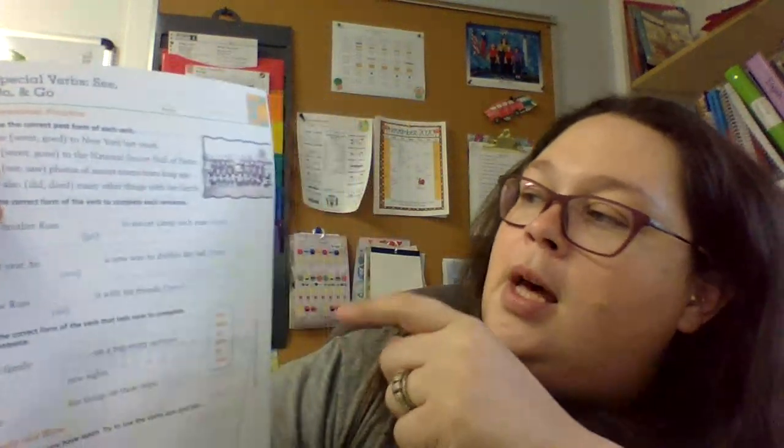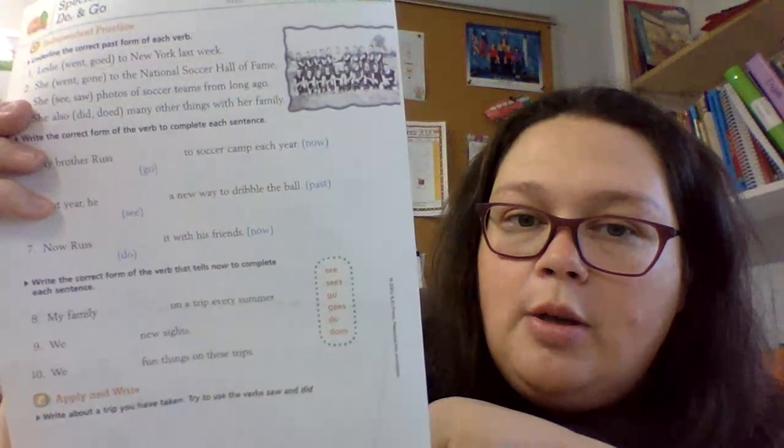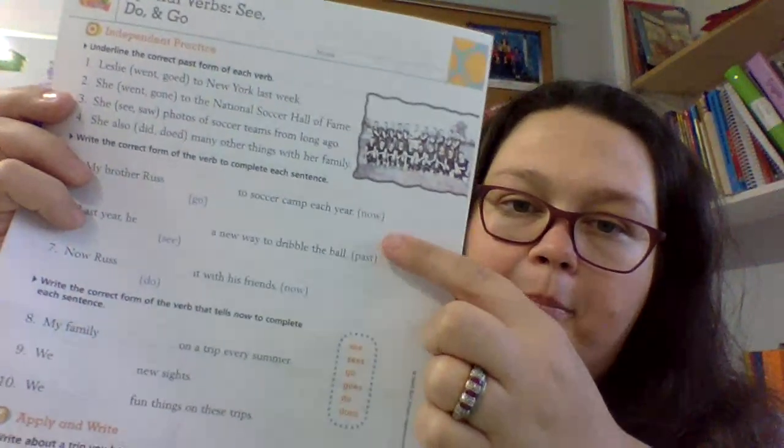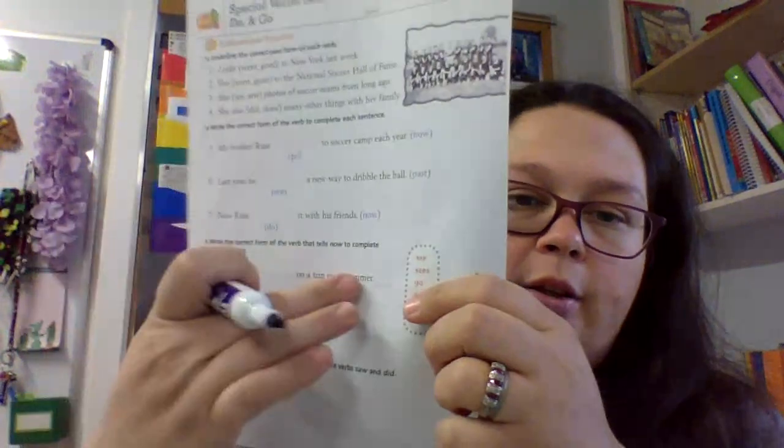My brother Russ, he goes or go to soccer camp each year, because go or goes means it's happening right now. But if he went in the past, last year he saw a new way to dribble the ball. So saw is it happened already. So just pay attention to this little blue in the back. Saw, now, past. And then here is this nice little word box that you'll use to fill in the answers here. Okay, so that's that for those ones.